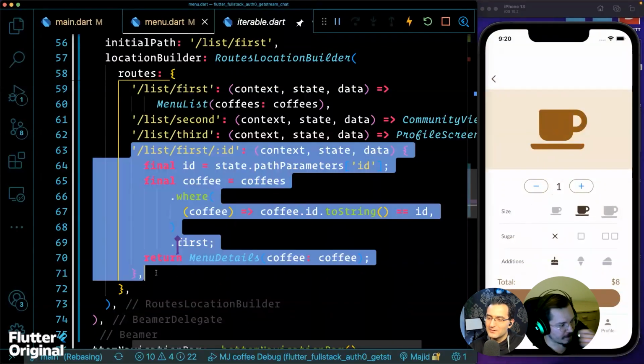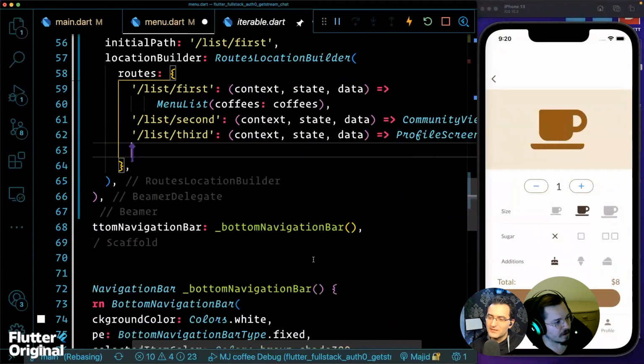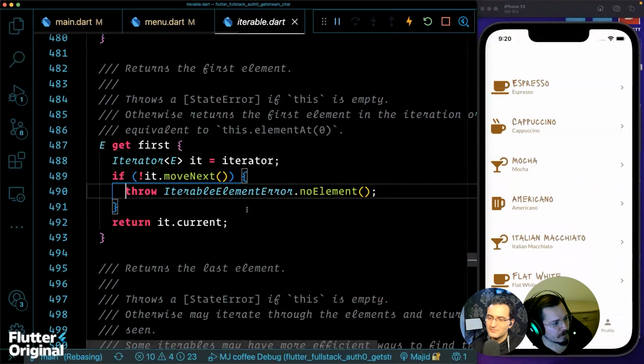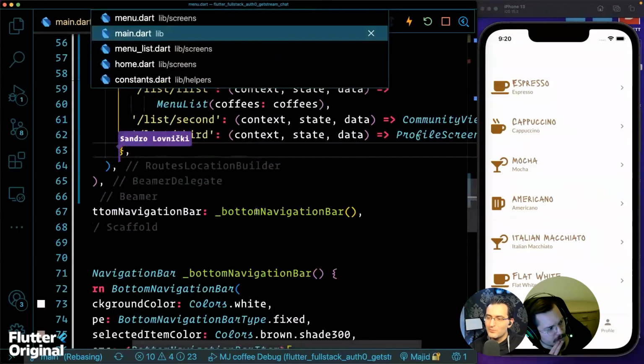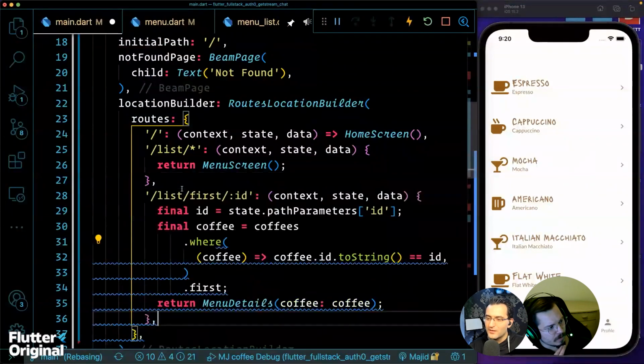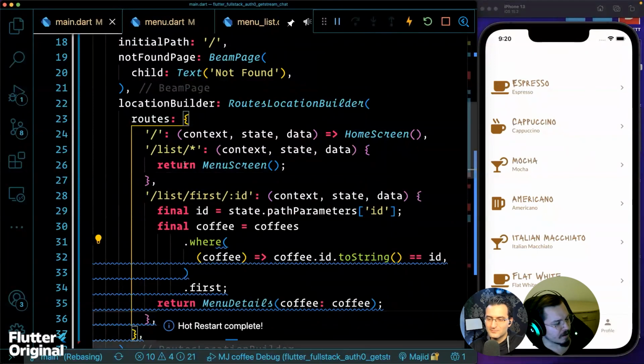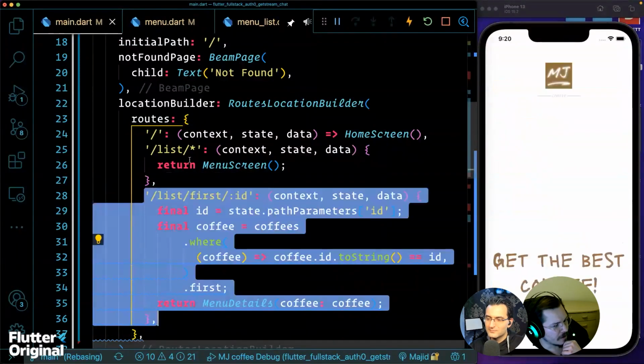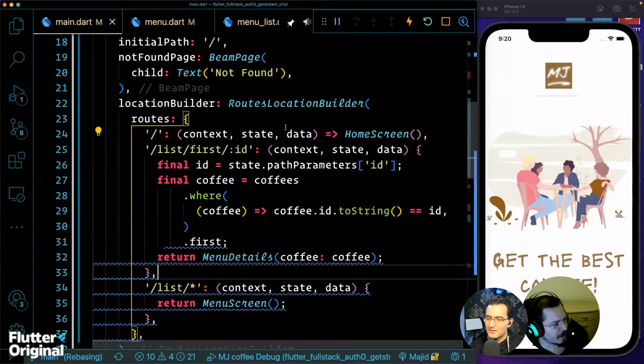So this is the approach we tried before, where we had list/first/id in the root. When I move it there, then it should work, isn't it? Probably this star is keeping it. Does ordering matter in this case? No.